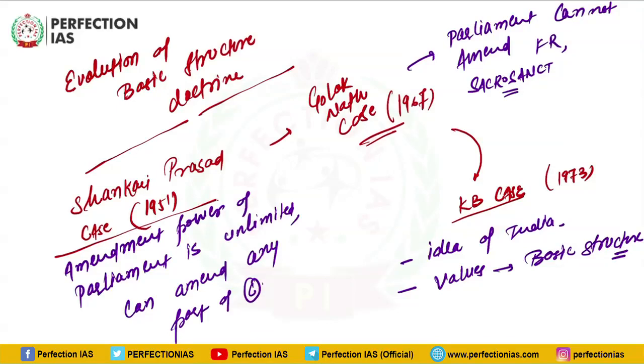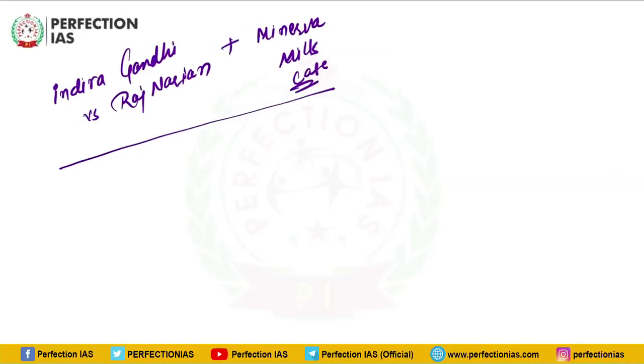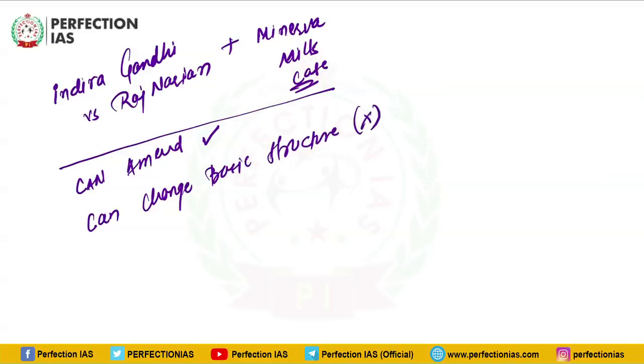So in this Keshwananda Bharati case, Supreme Court said that there are certain basic principles which cannot be amended. Apart from that, the court reiterated the stance which was taken in Shankari Prasad that Parliament has the power to amend any part. Condition is that it should not violate basic structure. Then in Indira Gandhi versus Raj Narayan case and Minerva Mills case, Supreme Court reiterated its stance that Parliament has the power to amend any part, but such an amendment should not impact the basic structure. So can it amend any part? Yes. Can it change basic structure? Then the answer would be no.